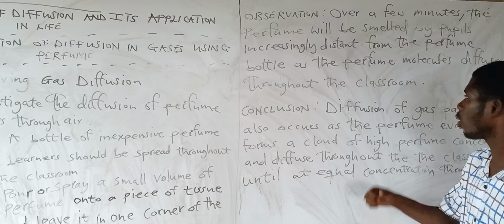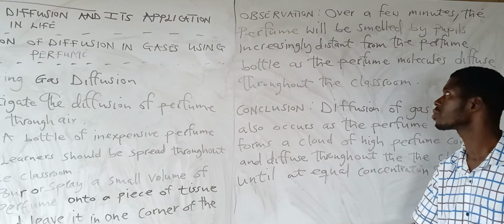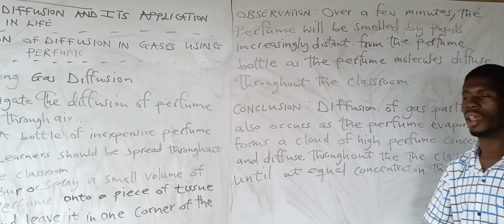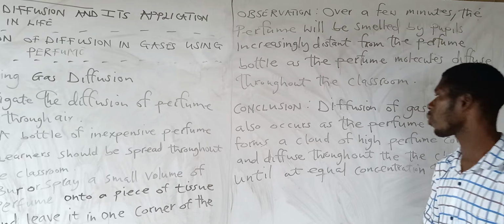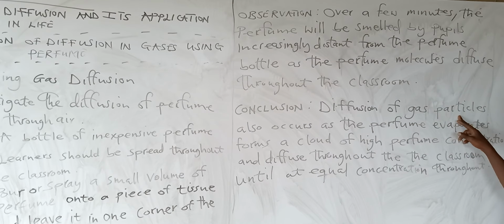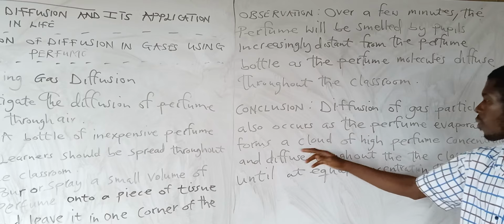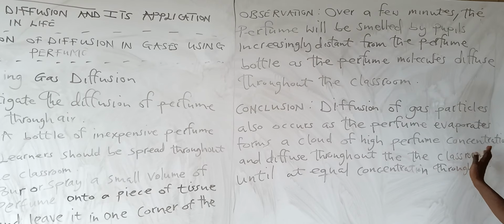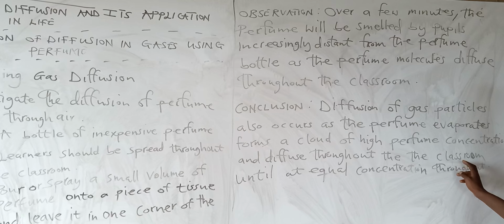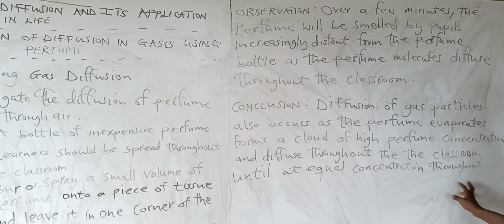So that's the observation using perfume. Okay. Now, conclusion for our experiment. It says diffusion of gas particles also occurs as the perfume evaporates, forms a cloud of high perfume concentration, and diffuses throughout the classroom until at equal concentration throughout.